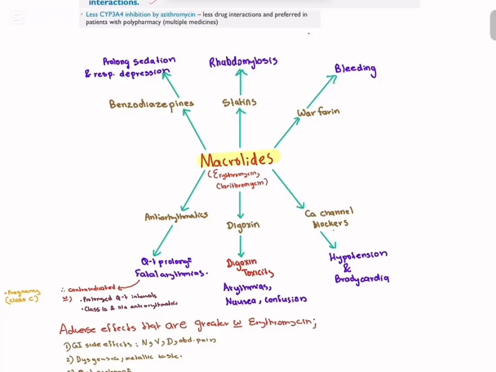For example, using macrolides with antiarrhythmics is contraindicated: class 1A antiarrhythmics, which include quinidine, and class 3 antiarrhythmics, which include sotalol and amiodarone, are contraindicated with macrolides. It is also contraindicated to use macrolides in patients who have prolonged QT intervals. Moreover, it is contraindicated in pregnancy. It's an FDA class C contraindication for pregnancy.